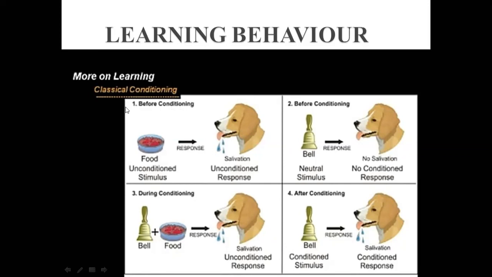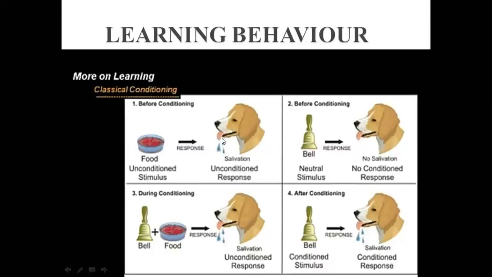Okay, now here you can see food before conditioning. Before applying conditioning, you should know, you are well aware of it. Whenever this dog sees this food, it is a stimulus for this dog, right? And whenever the dog sees the food, it produces salivation as a response.